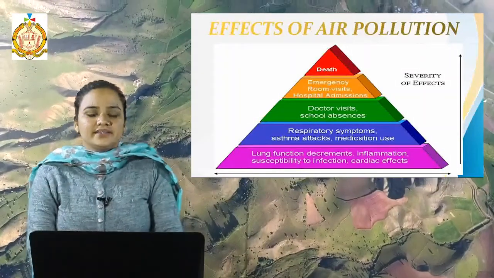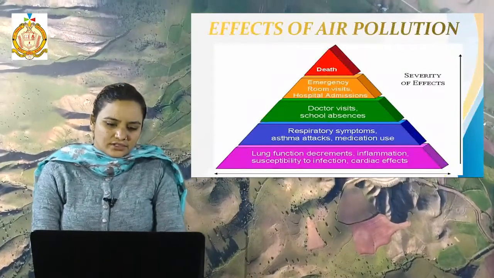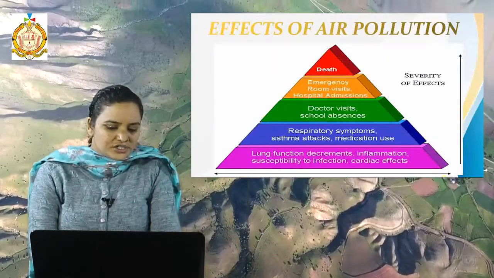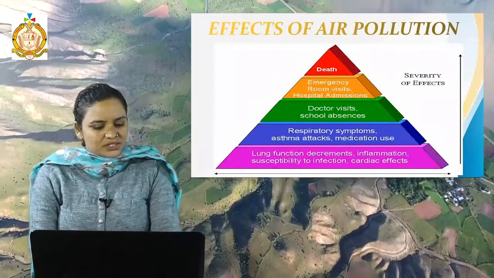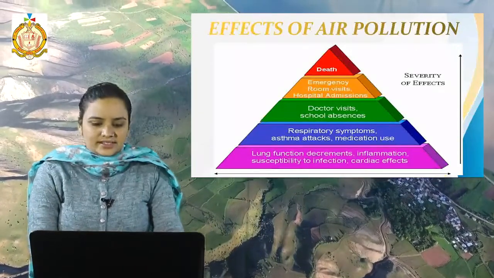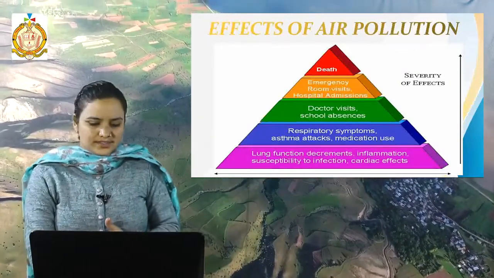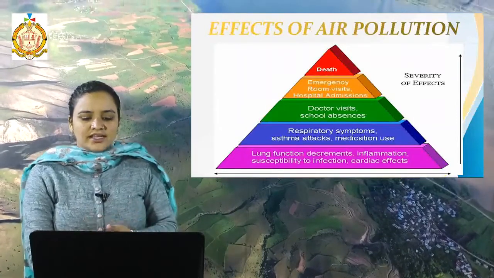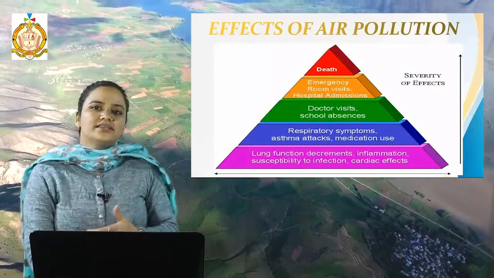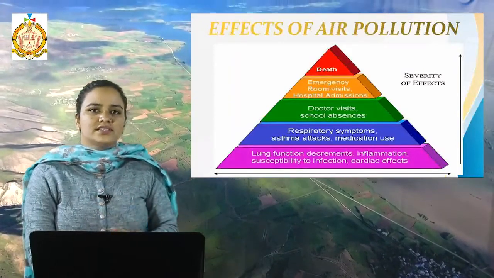How air pollution is creating an effect on the earth as well as on human beings. First one, the lung function decrement, inflammation, susceptibility to infection, cardiac effects. They are creating effects on the lungs, decrements and inflammation happening inside the lung functions, and afterward we are getting several infectious diseases.